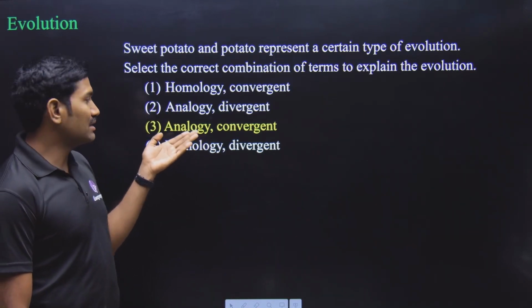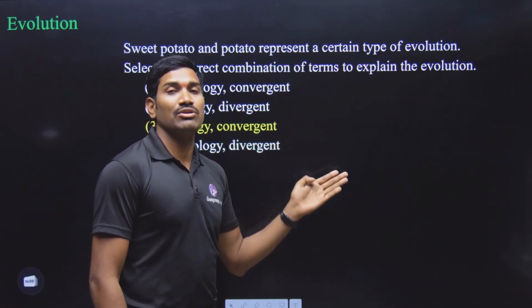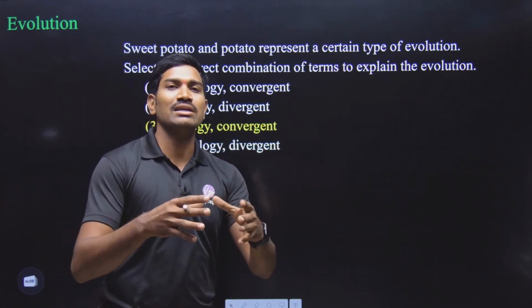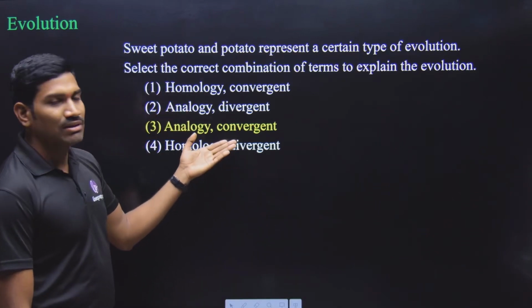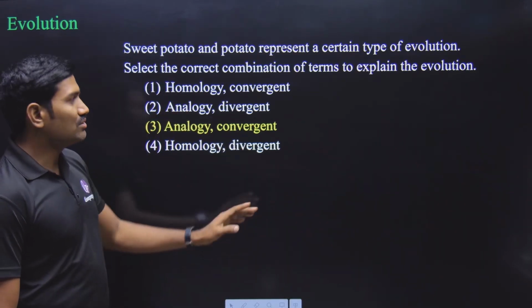Yes or no? They are examples for analogous structures, and they are showing convergent evolution. Origin wise different, but they are showing similar type of structure. So that's why it will come under convergent evolution. So analogy and convergent evolution. This is what the answer is.